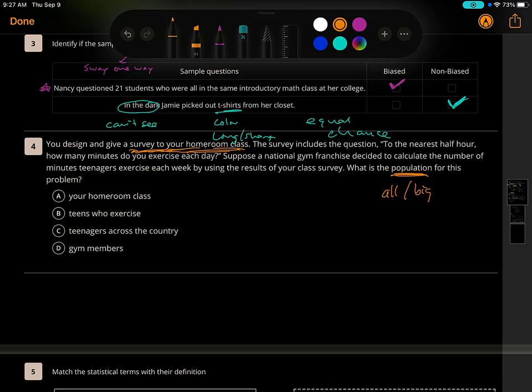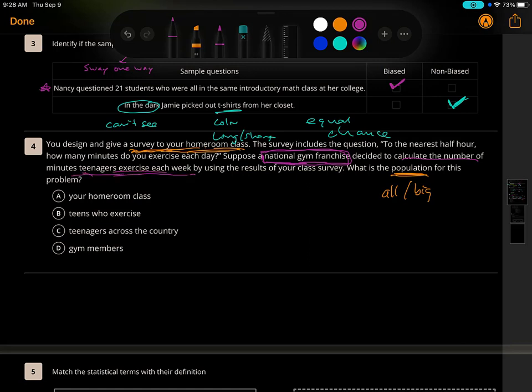Well, let's think about this. This is the hard part about statistics. We have to read into it a little bit. Well, what is this national gym franchise? I don't know, 24-Hour Fitness, LA Fitness, Gold's Gym. What are they trying to do here? They're trying to figure out if teenagers actually go to the gym, right? They're trying to calculate the number of minutes teenagers exercise each week.